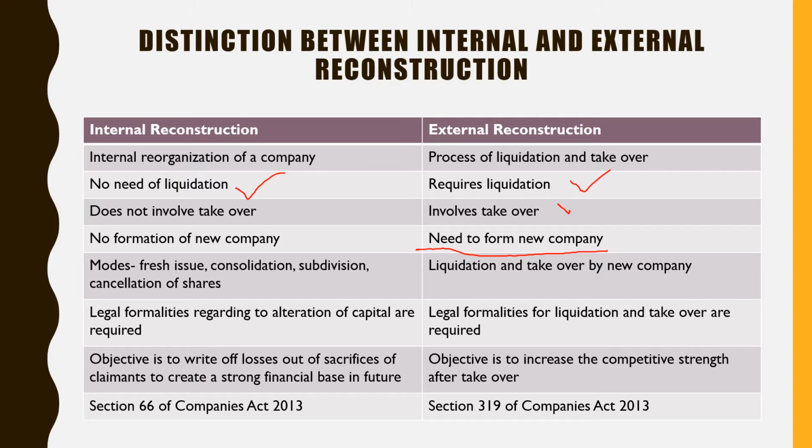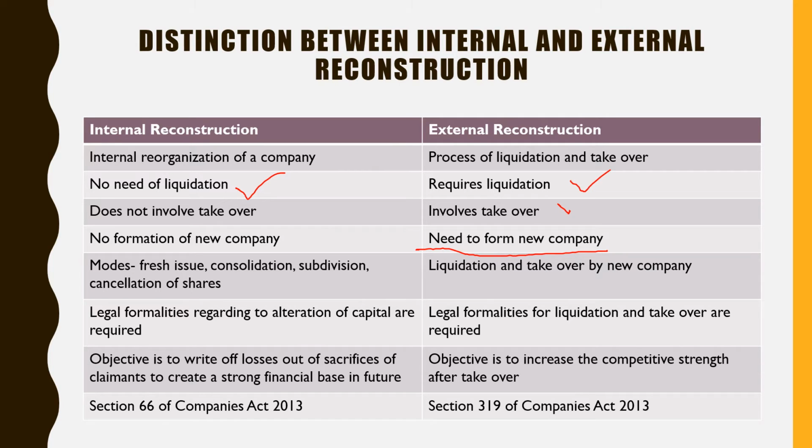And external reconstruction's objective is to increase competitive strength after takeover. When one company takes over another company, their competitive strength is increased, their capital is increased, their assets are increased, their expertise is increased, their human resource is increased. So their competitive strength is increased after the takeover.